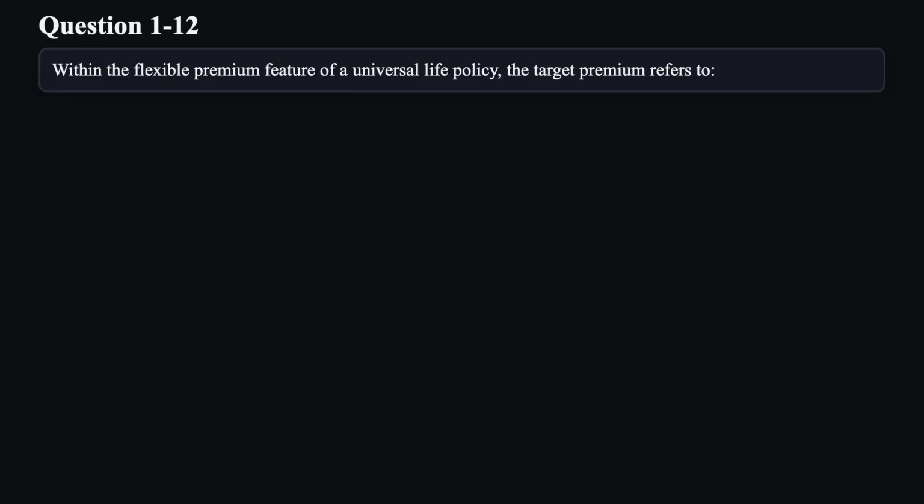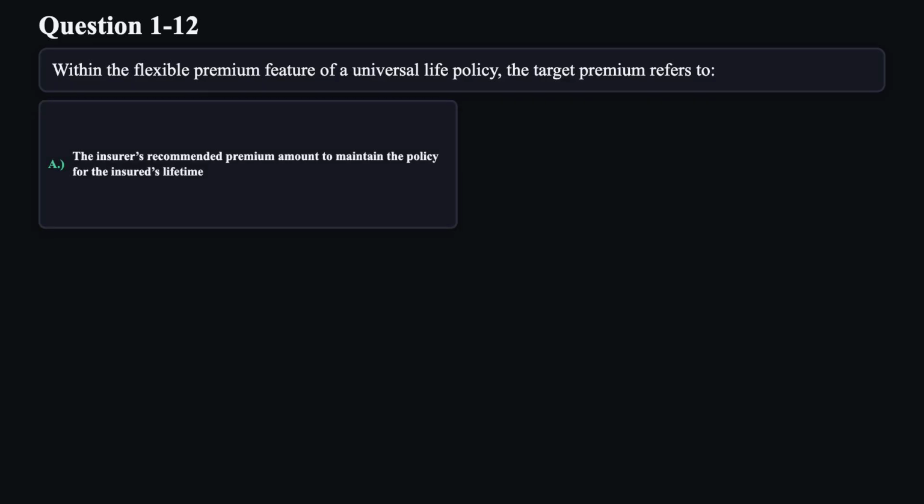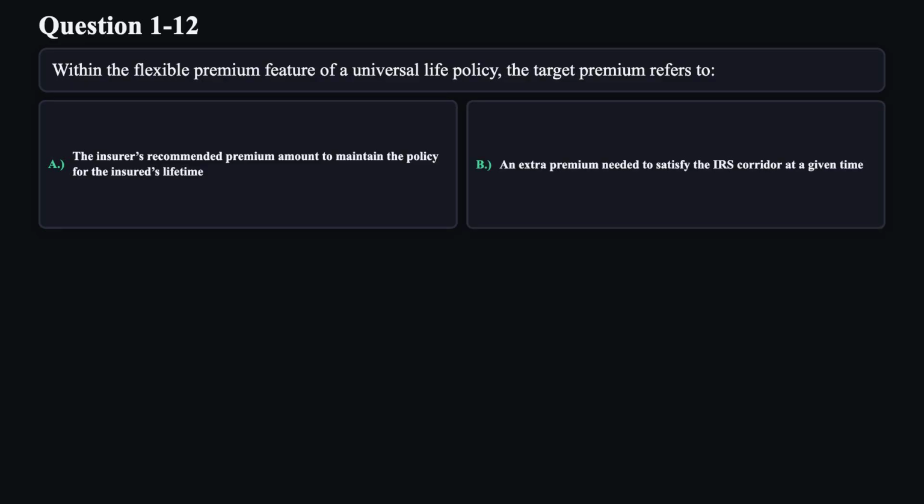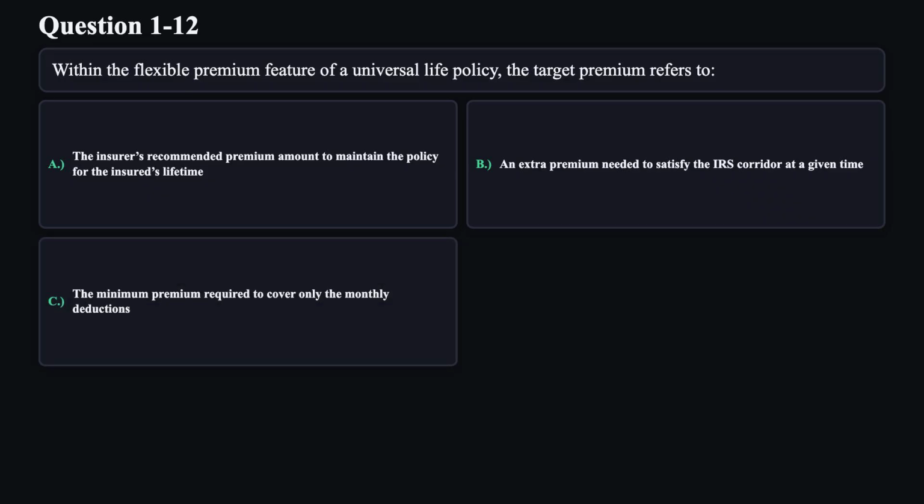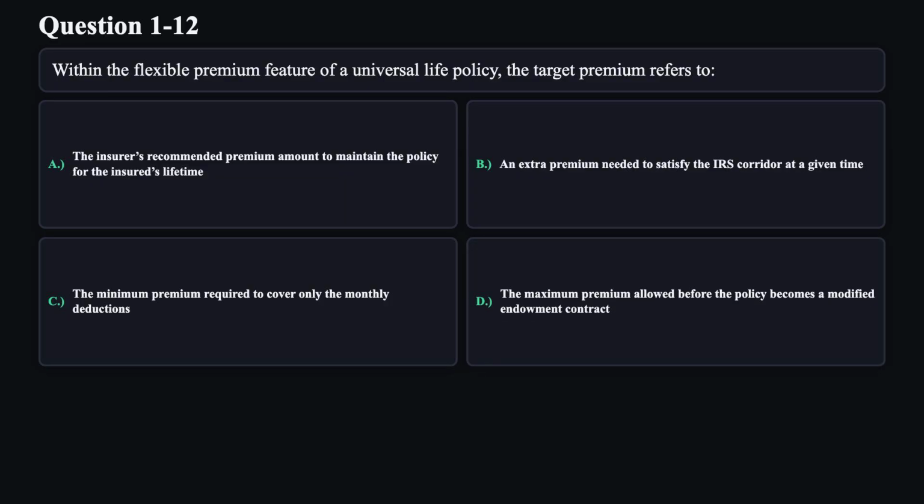Question 12. Within the flexible premium feature of a universal life policy, the target premium refers to A. The insurer's recommended premium amount to maintain the policy for the insured's lifetime. B. An extra premium needed to satisfy the IRS corridor at a given time. C. The minimum premium required to cover only the monthly deductions. D. The maximum premium allowed before the policy becomes a modified endowment contract.